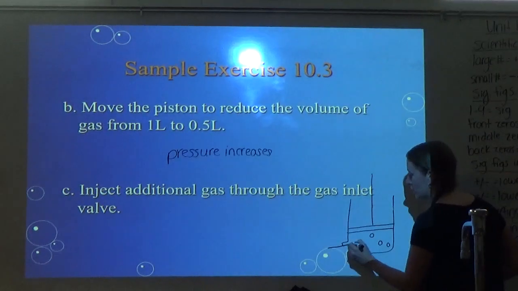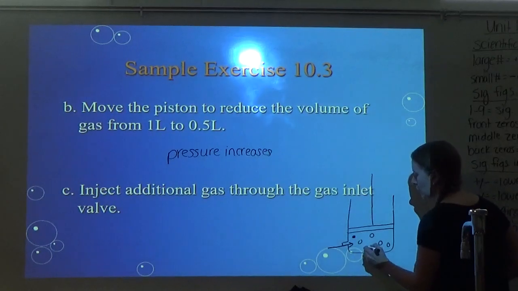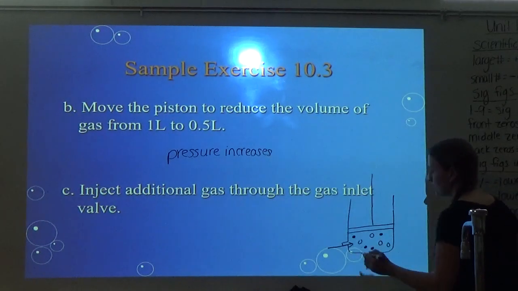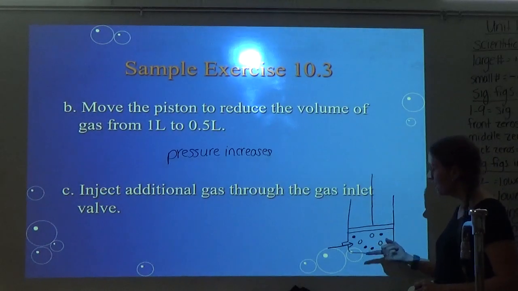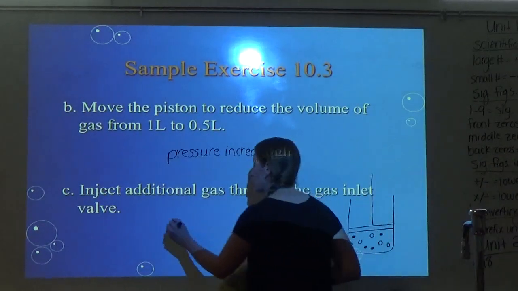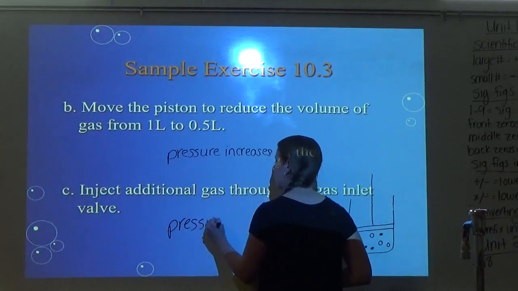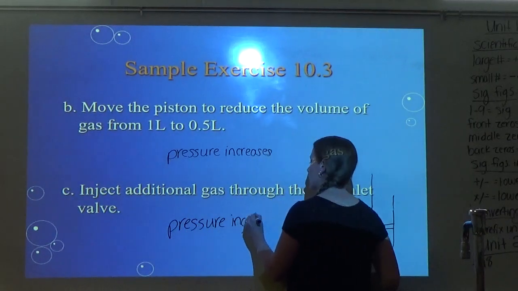Alright, then part C says you inject additional gas through the gas inlet valve. So here what we're going to do is add some more gas. I'll just color these in. So then what would happen to pressure? Well, we're not letting that piston move. So if we add more gas, pressure is still going to increase. So these are 3 different ways we can increase pressure.